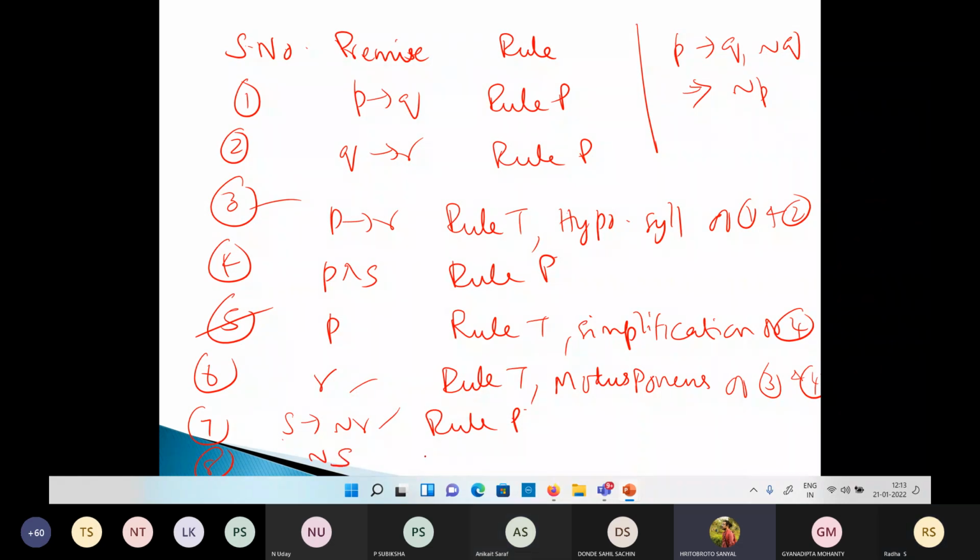Rule T, modus tollens of 6 and 7. Not S. To find something which will have a contradiction now. P and S, so S should be true, but we are getting not S here also.